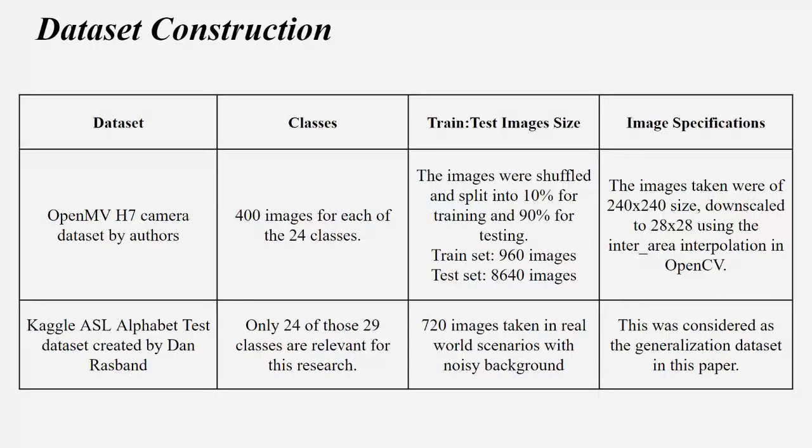So why this sort of a weird train test split? Because we wanted to keep the test dataset as different as possible, but keeping the test dataset completely different did not really make sense, because then we were training on one distribution and we were testing on a completely different distribution. But again, that thing is called generalization, and we did want to test it out. That's the reason we took the Kaggle ASL alphabet test dataset created by Dan Rasband, and that has only 720 images from very noisy backgrounds, different cameras, different backgrounds, outdoor images.